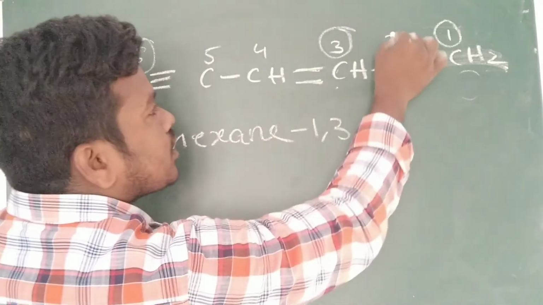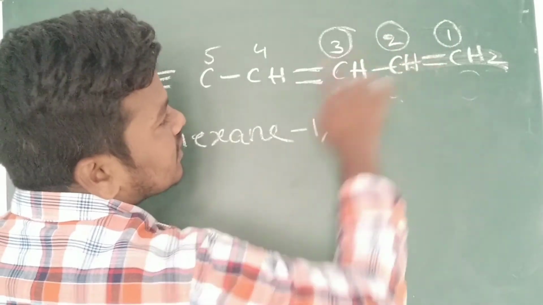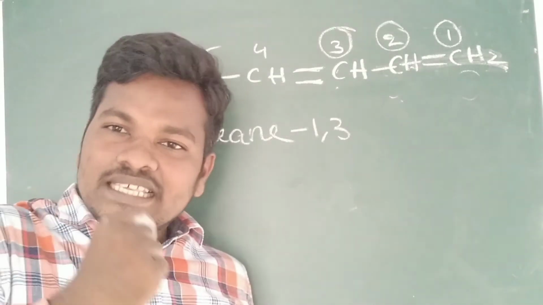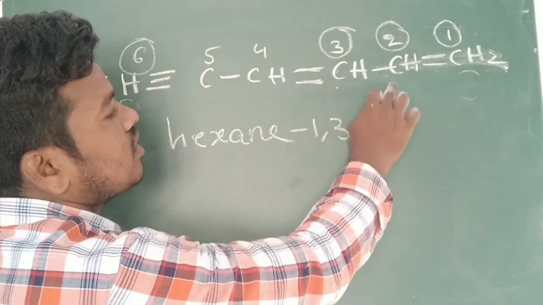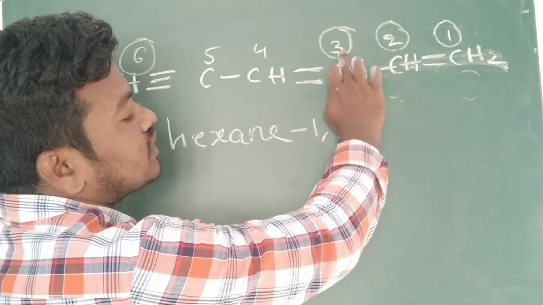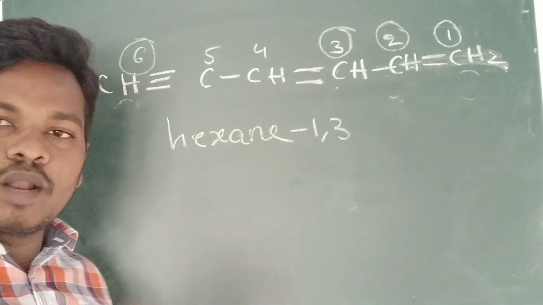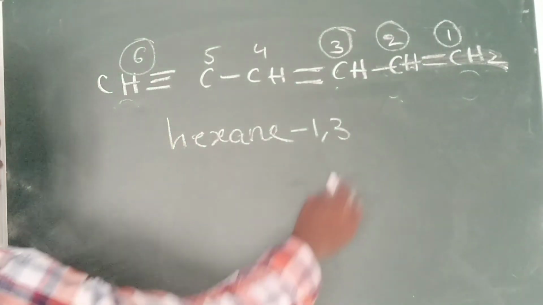Can you say that, sir? Can you write it in the second position? The second carbon also contains a double bond. Always remember, you should go with the least number only. It is not 2, 3. It is 1, 3 only, because for the double bond we have to count the least number. 1, 3.